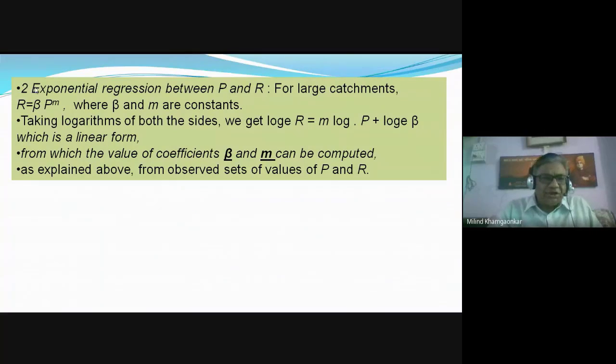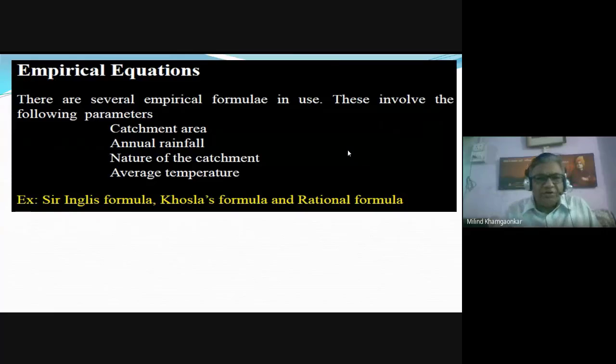There is another equation, which is not linear but exponential regression, wherein runoff is given by beta into P raised to m. Again, beta and m are constants. All these constants A, B, beta and m can be computed for a particular catchment area. So depending on knowing the rainfall over that area, with the help of rain gauges, we can find out the runoff.